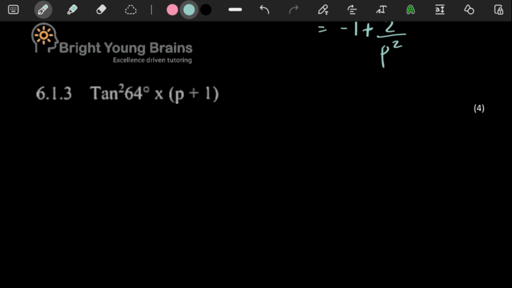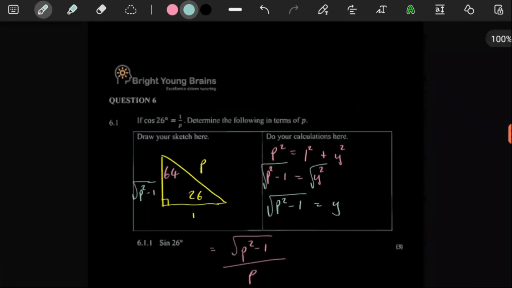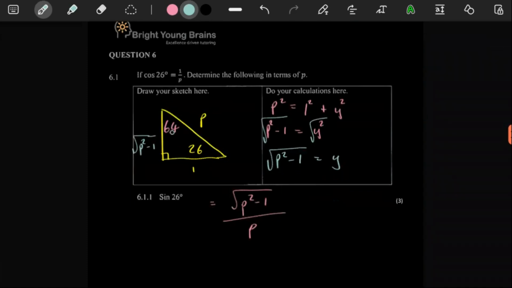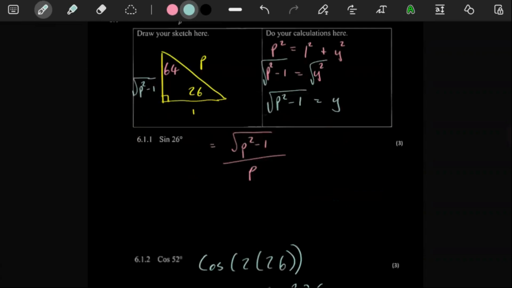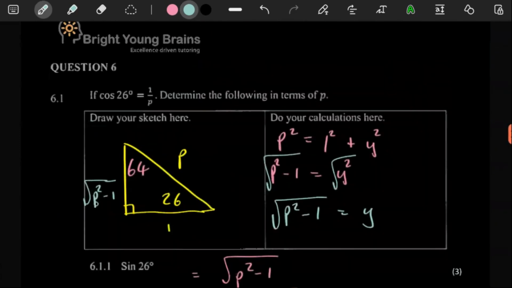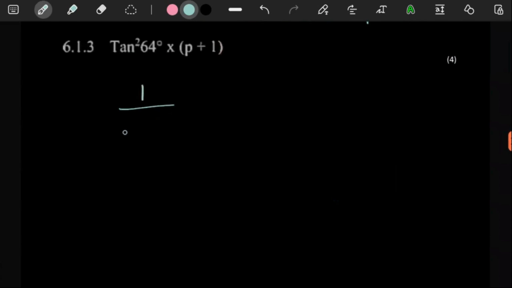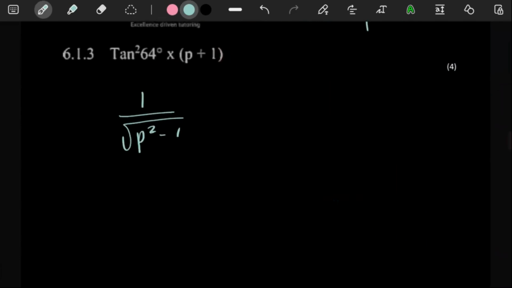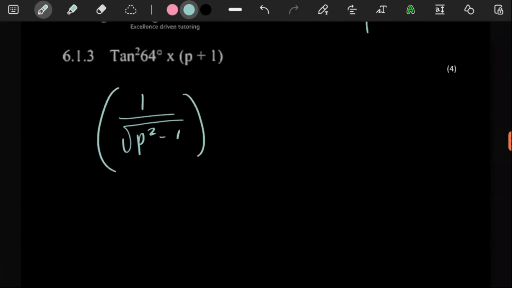So obviously we said in our triangle we have 64 somewhere, and when you do tan, remember it's opposite over adjacent. So what we already know is tan 64 is opposite over adjacent, which is the square root of p squared minus 1, and then this whole thing is squared, right?